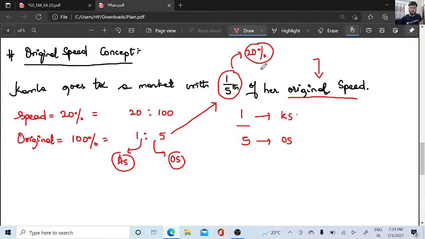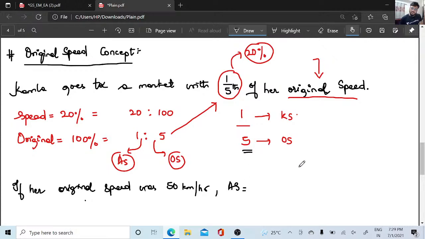So if they give you one more sentence here, that her original speed was 50 kilometer per hour, what is her actual speed, right? Yes, original speed you guys know, 5x is equal to 50. So 1x will be equal to what? 1x will be equal to 10. And what is the speed of Kamala? The speed of Kamala is 1x itself, right? So this is your original speed concept.